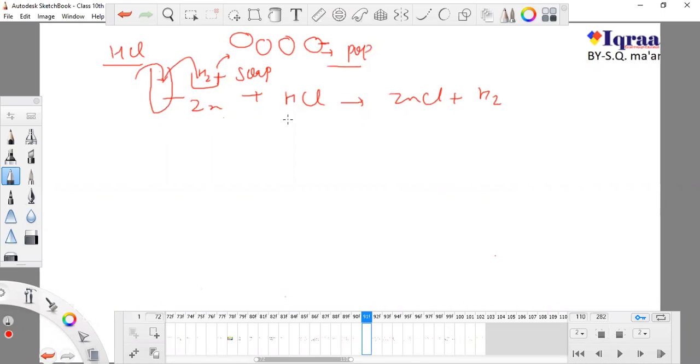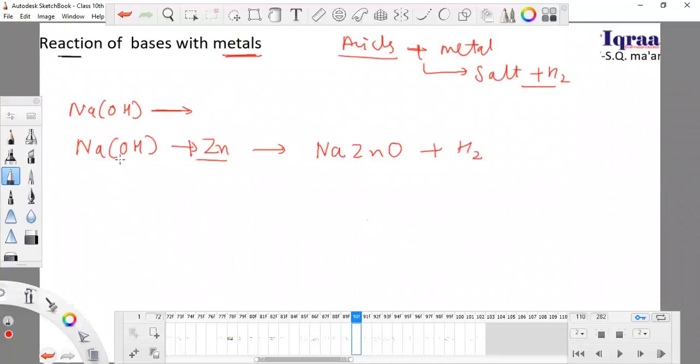Do you remember this? So in this formula, when a metal reacts with acid, it will form a salt and hydrogen gas. This was the formula, we remember this. The same thing will occur, with a bit of change, but the formula is the same.